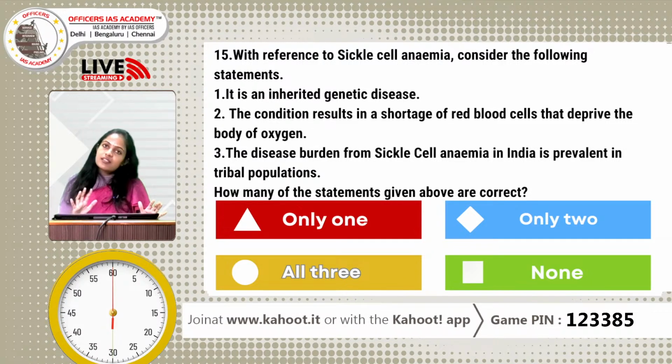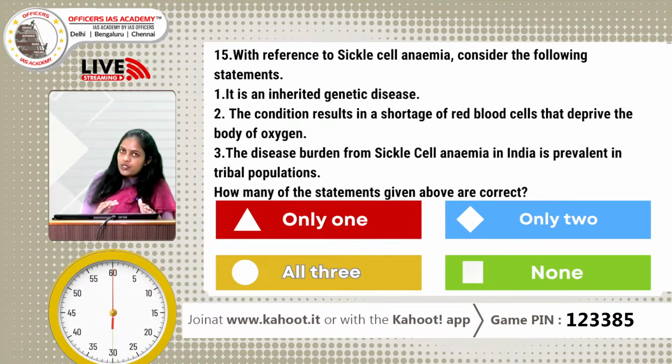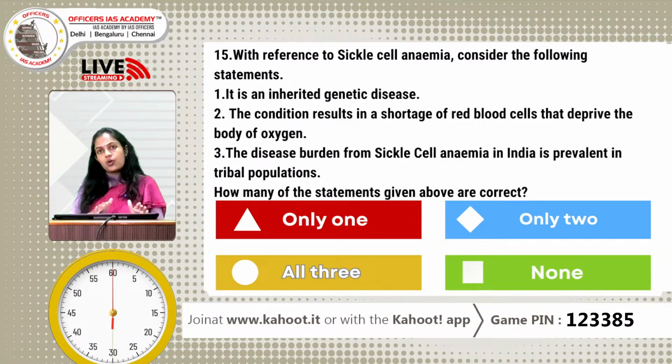RBCs generally have an average lifespan of about 120 days, but if affected, the lifespan also reduces. So, it results in a shortage of RBCs, which results in lower hemoglobin for transmitting oxygen, and so we do not have sufficient oxygen, the body is deprived of oxygen. So, the first 2 statements are correct.